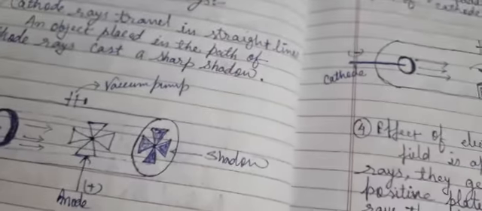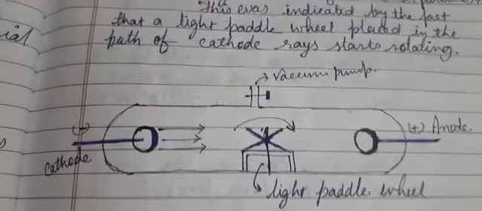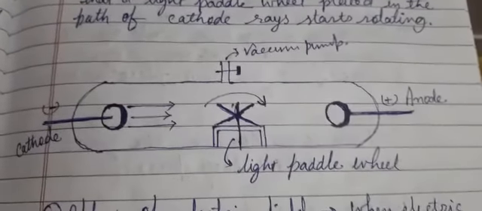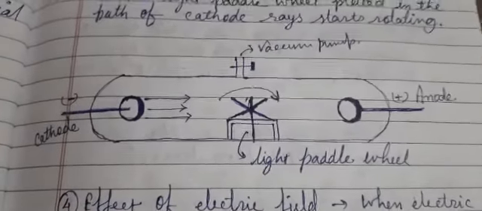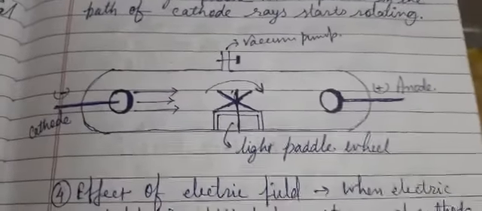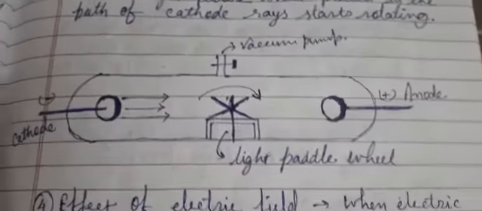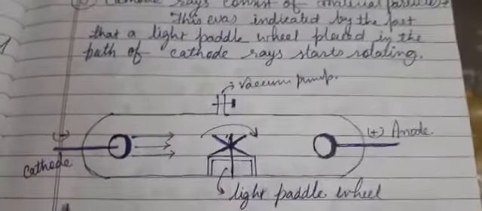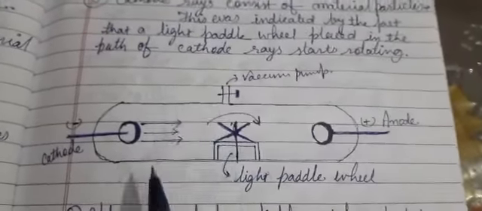So apart from this, we'll say it is a material particle also. In the case of the cathode ray experiment, we have proved it. In the same way, we will prove that the anode ray is also made up of material particles. This is proved if the light paddle is made to move, to rotate. So the same arrangement must be made.